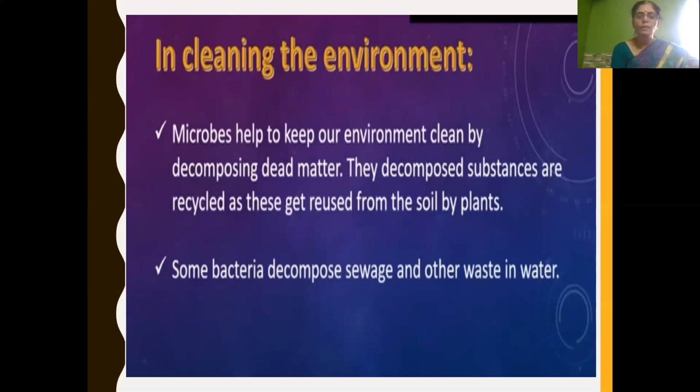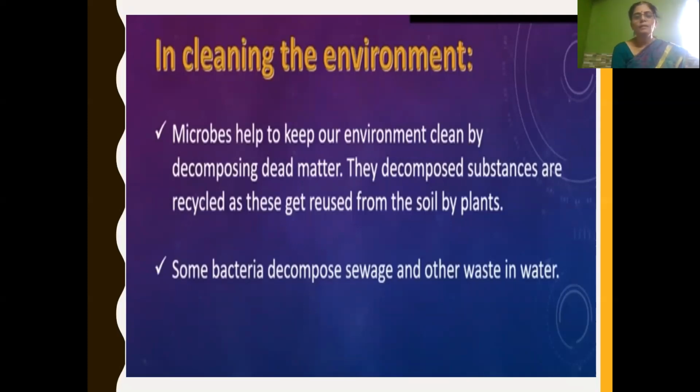Now we will be learning about how microorganisms are also used in cleaning the environment. Microbes help to keep our environment clean. How? By decomposing dead matter. These decomposed substances are recycled as they get reused from the soil by plants. That is the process of decomposition.